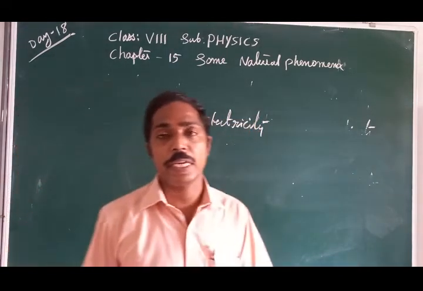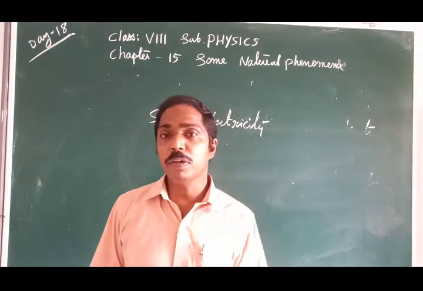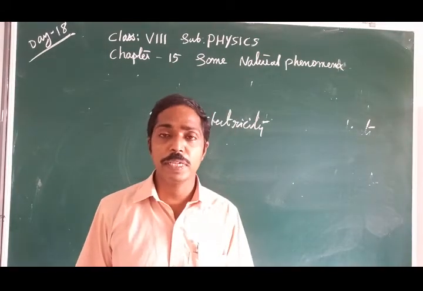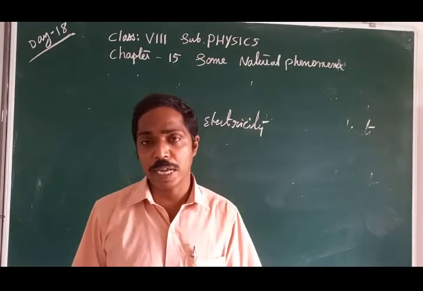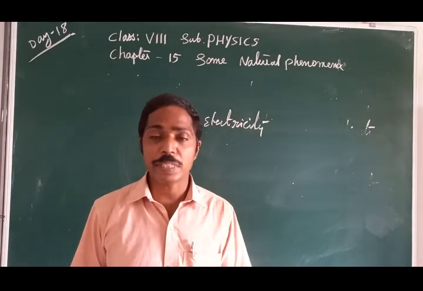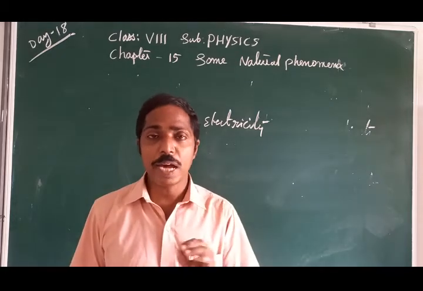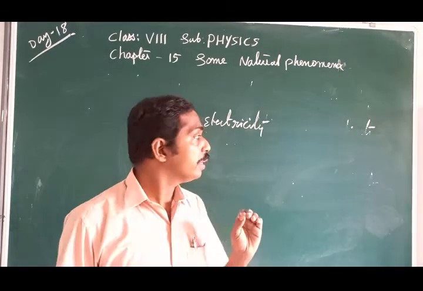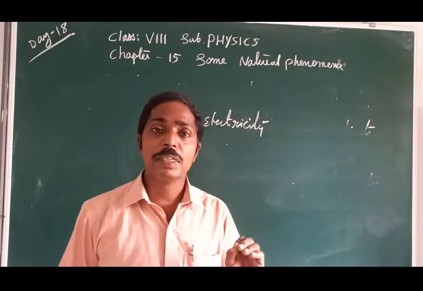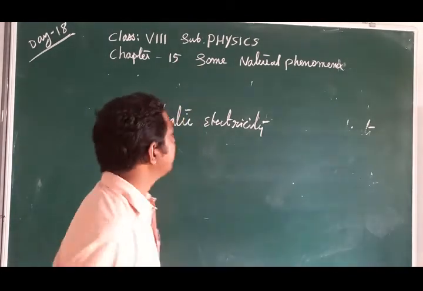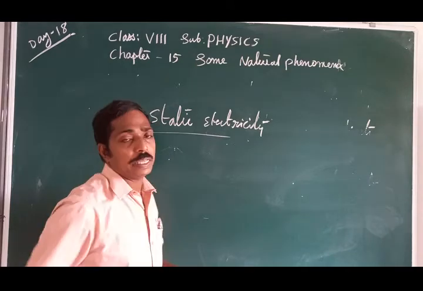Static means not moving. The balloon gets charged, the refill gets charged, but the charge is not moving in them. These objects get charged but the charge does not move, so we say static electricity.